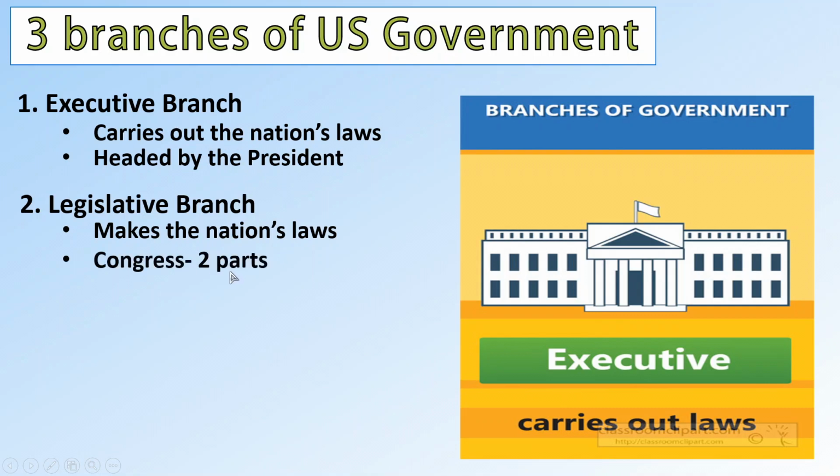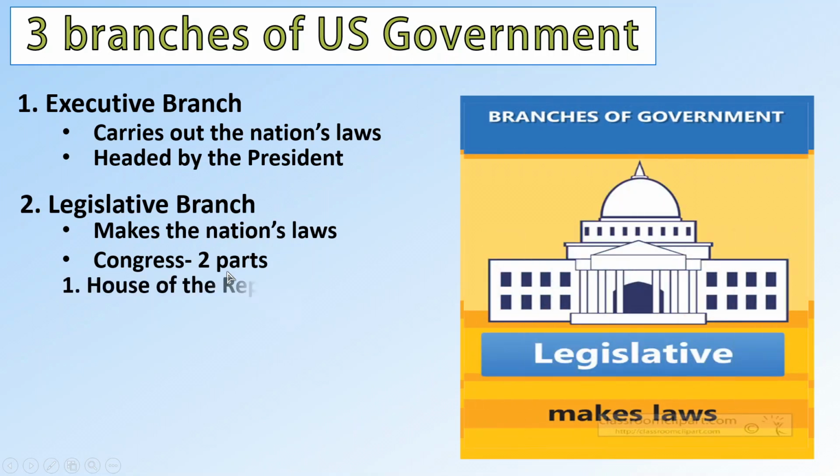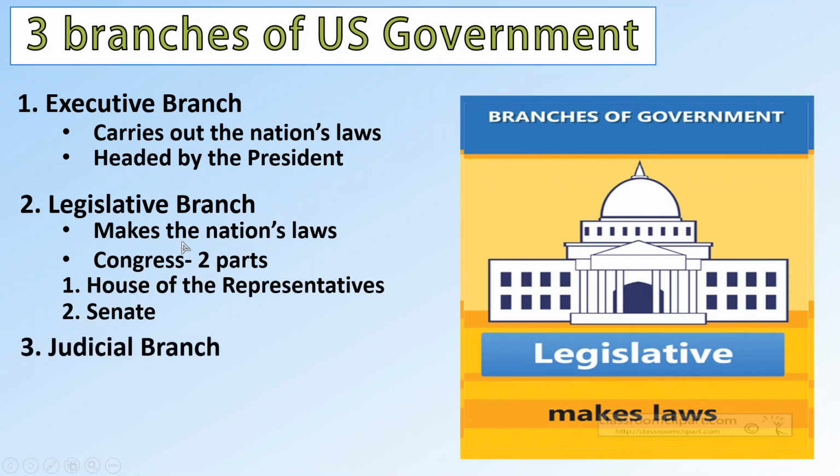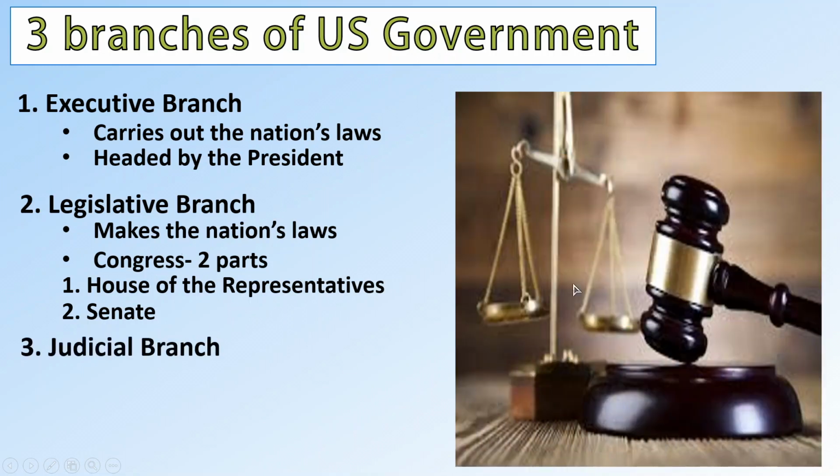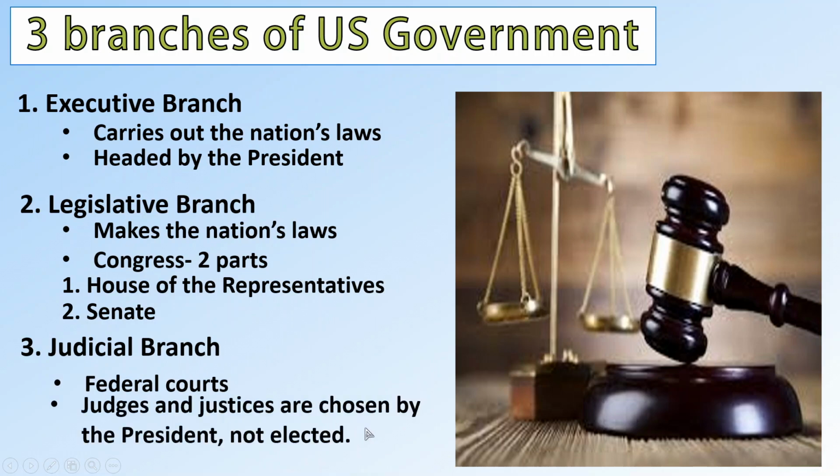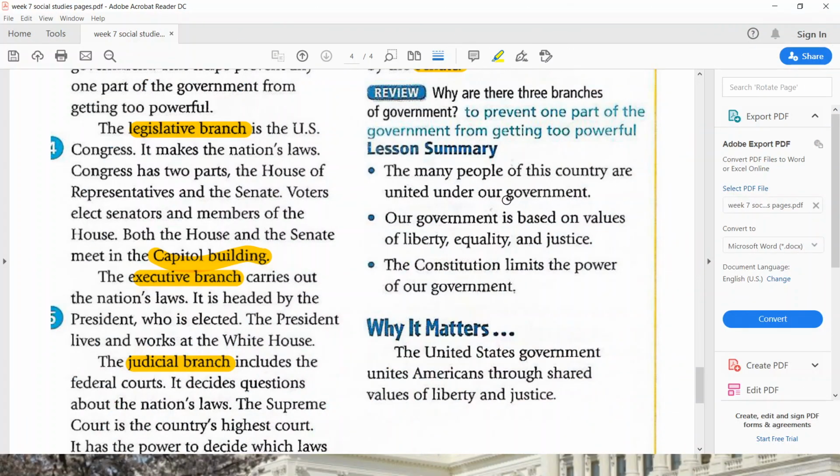And the legislative branch has two main parts. We have the House of Representatives and we have the Senate. These two groups of people are what we call the Congress, and they make the laws of the nation. And finally, we have the judicial branch. As you can see over here, they are the federal courts, and judges and justices are chosen by the president, not elected. As you can see in your book, the executive branch and legislative branch are elected by the people. However, there's only one branch that is not elected, and that is the judicial branch. They are chosen by the president, and it should be approved by the Senate. So let's go to the lesson summary.